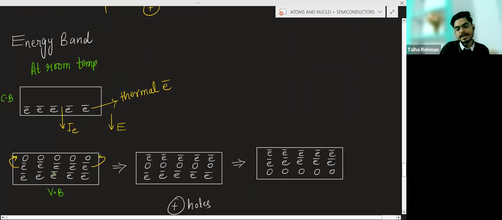I told you that at room temperature in the conduction band there will be some thermally generated electrons, and in the valence band there will be holes.